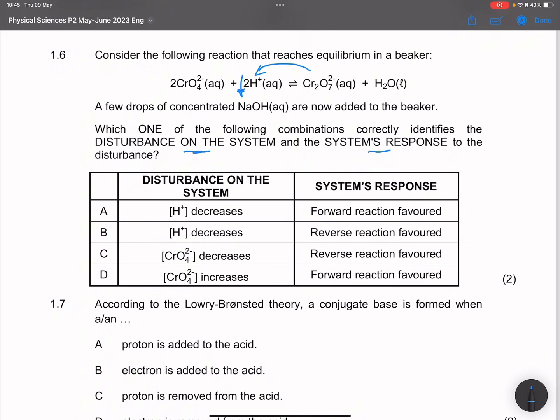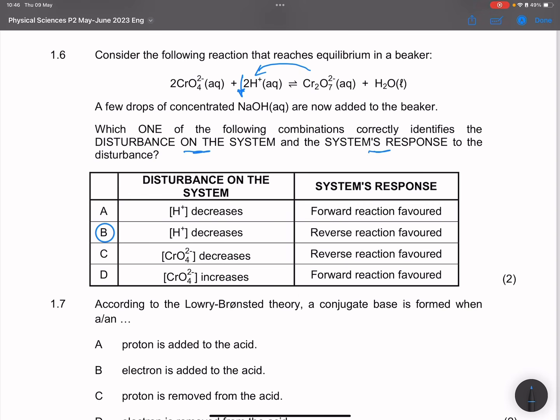Okay, both of these. So A or B. And in this case, we said that the reverse reaction will be favored. So the correct answer there, according to Le Chatelier's principle, will be B.